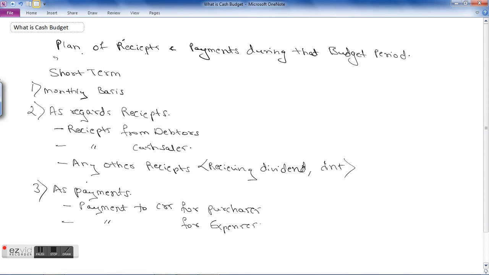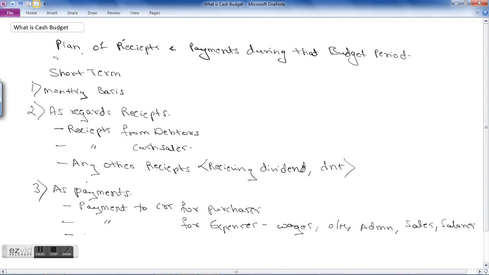Now these expenses will include all your wages, overheads, admin, sales, salaries, etc.